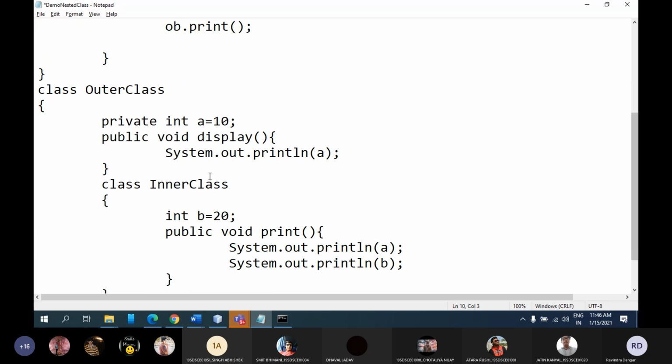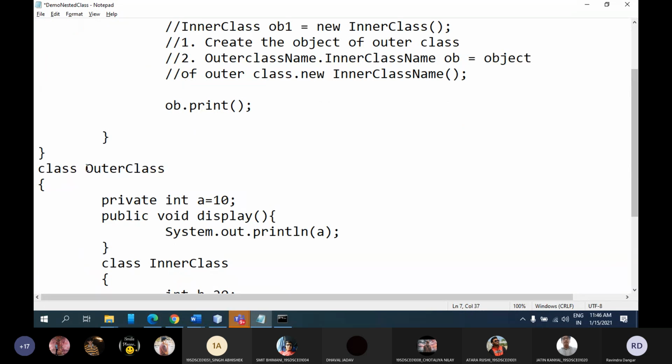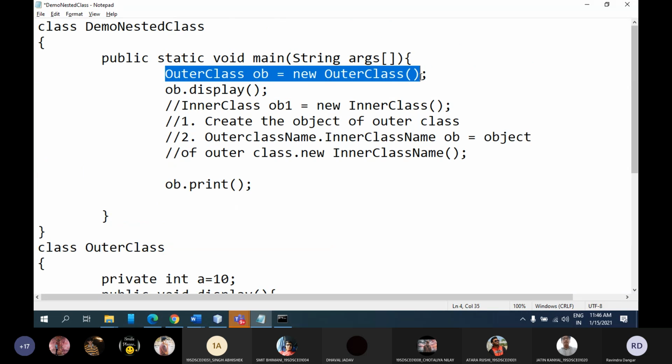See, I want to create an object of this inner class. Fine. तो मुझे पहला स्टेप क्या फॉलो करना है? Create the object of outer class. तो मेरा जो outer class है मेरे क्लास के लिए, उसका नेम है outer class. तो इसका मुझे ऑब्जेक्ट क्रिएट करना पड़ेगा, which I have already done here. You can see. Is it fine till this point? Yes, sir. So I have created object of outer class. So my step number one is done.